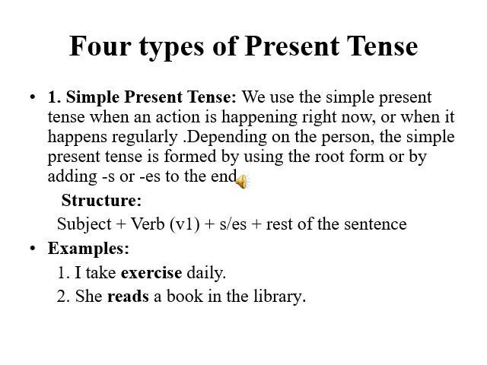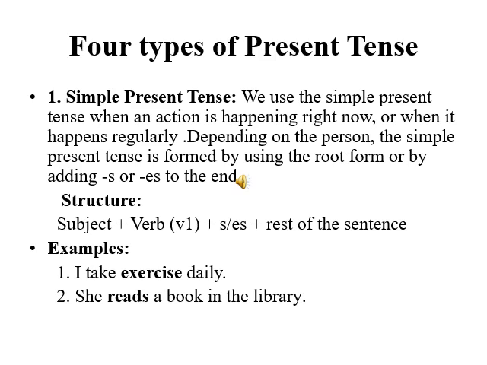Four types of present tense are: first, simple present tense. Let us see what is its definition. We use the simple present tense when an action is happening right now or when it happens regularly.